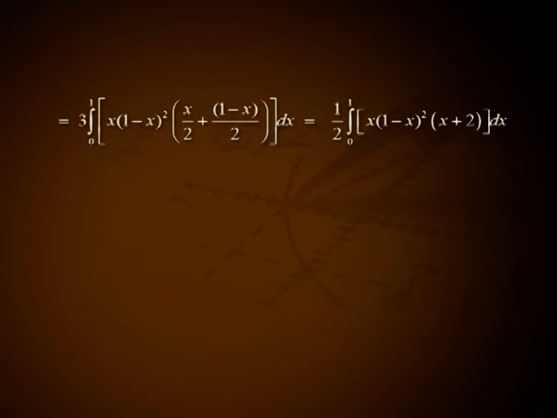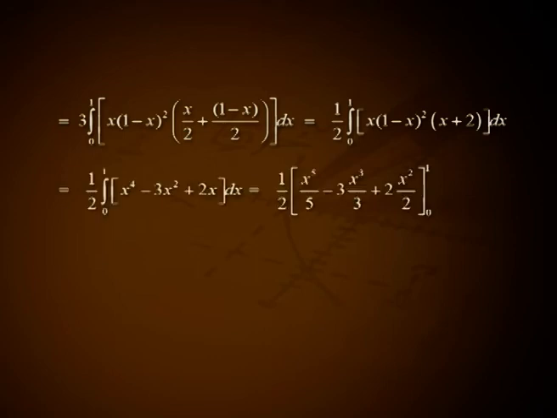That is 1 by 2 into integral over 0 1, x into 1 minus x the whole square into x plus 2 dx. That is equal to 1 by 2 into integral over 0 1, x raised to 4 minus 3x square plus 2x dx. That is 1 by 2 into x raised to 5 by 5 minus 3 into x cube by 3 plus 2 into x square by 2 over the range 0 1. This implies expectation of xy equal to 1 divided by 10.